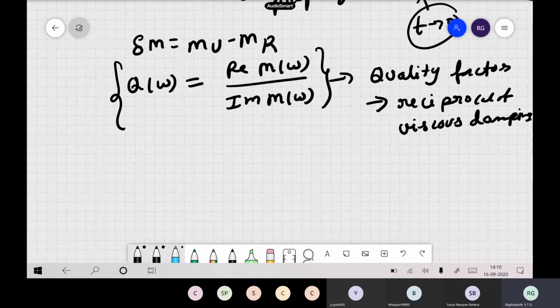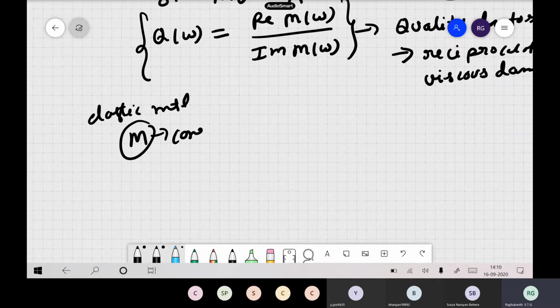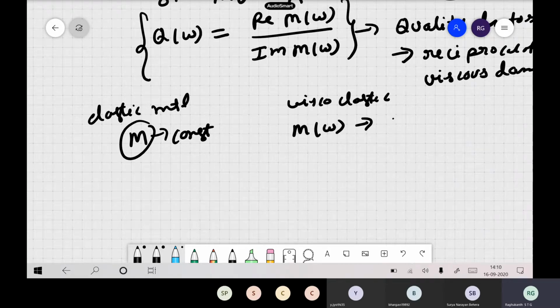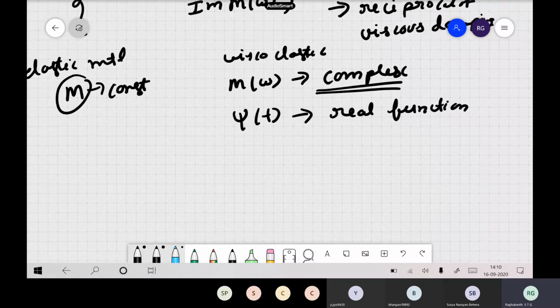Now the most important thing you should see is your m of omega for an elastic material. Your m is basically a constant. Now for viscoelastic materials, your m is a function of omega, and it may be complex also. Psi of t, this relaxation function, is a real function. Now what happens to its Fourier transform? You would have known the properties of the Fourier transform.